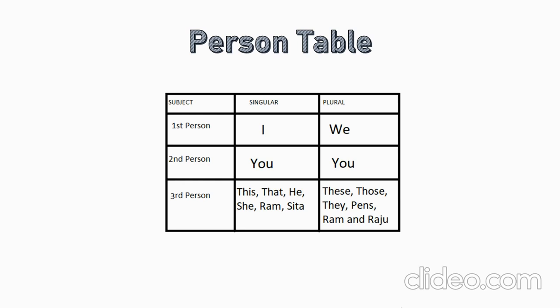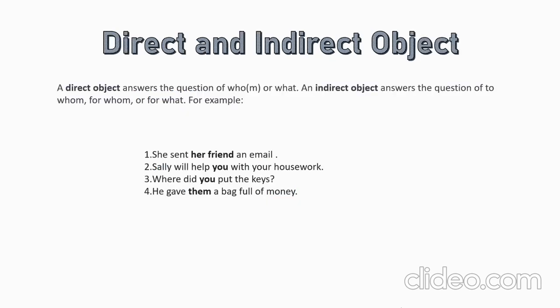You in the second person plural, those, these, they, pens, etc. These are third person plural. So this is the person table, and it is important for you to remember this.